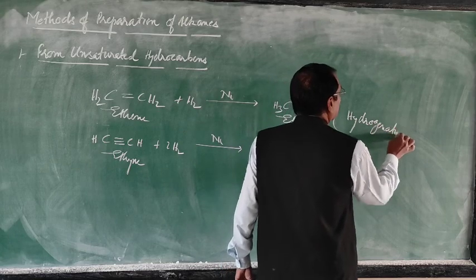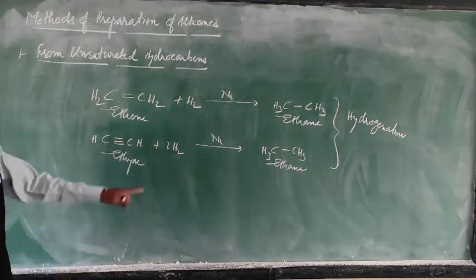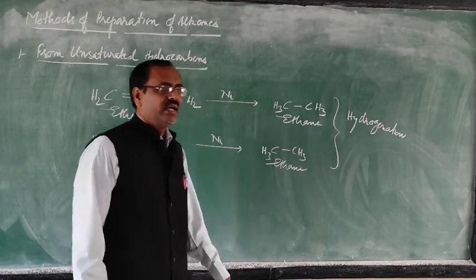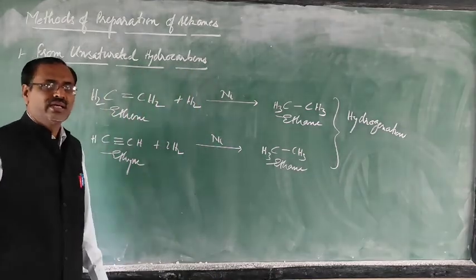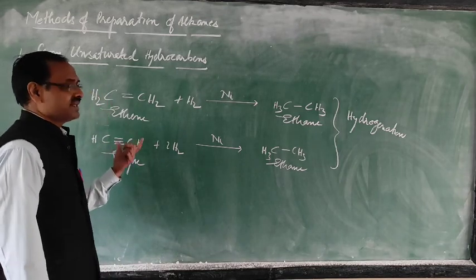Hydrogenation: addition of hydrogen to an organic compound in the presence of nickel catalyst is called hydrogenation. And this hydrogenation process is used in the manufacture of banaspati ghee or vegetable ghee.